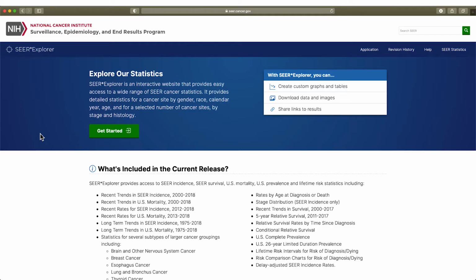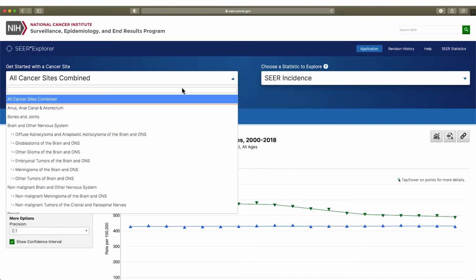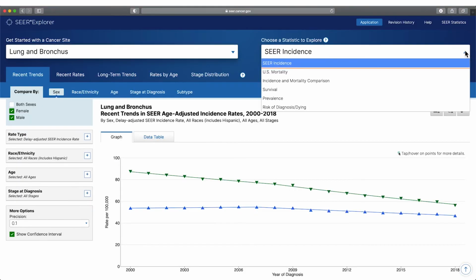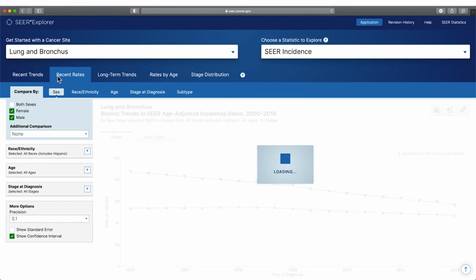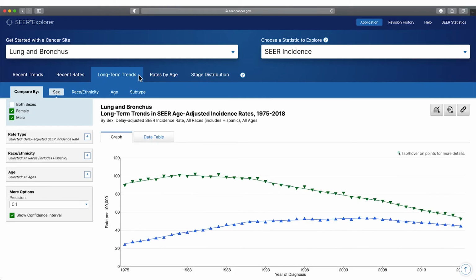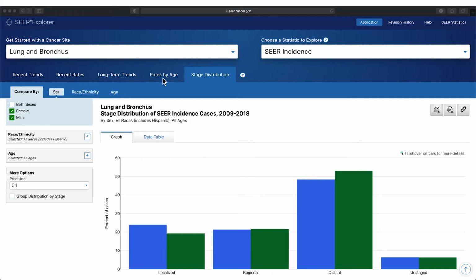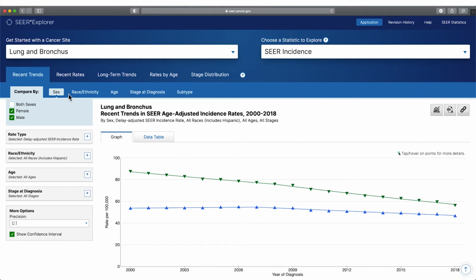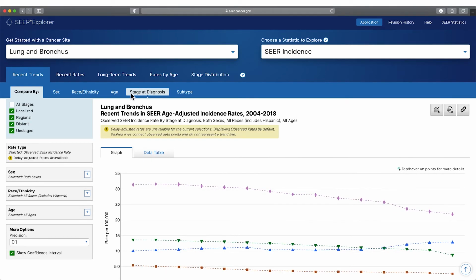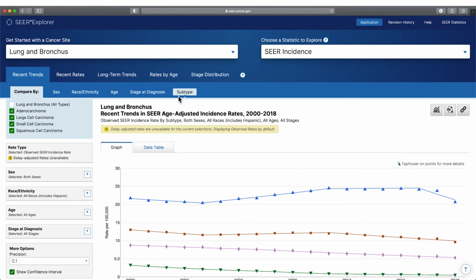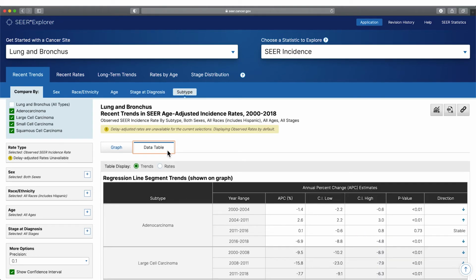SEER Explorer provides access to incidence, survival, U.S. mortality, U.S. prevalence, and lifetime risk statistics. With just a few clicks, you can view recent trends for a cancer site and choose a statistic to explore. Look at recent trends and rates, long-term trends, rates by age and stage distribution. Compare by sex, race and ethnicity, age, stage, and subtype. And view data tables in addition to graphs.